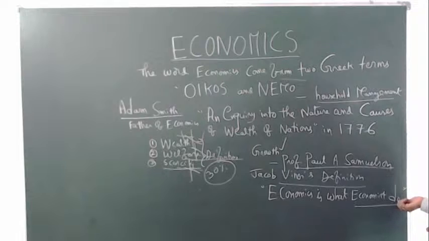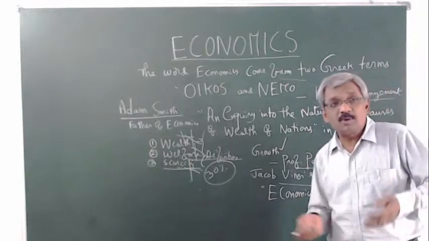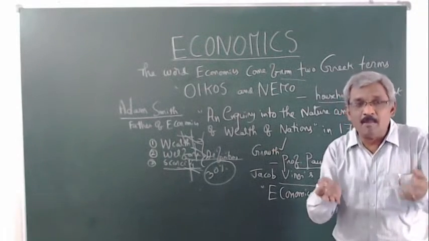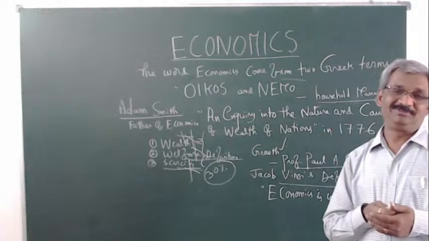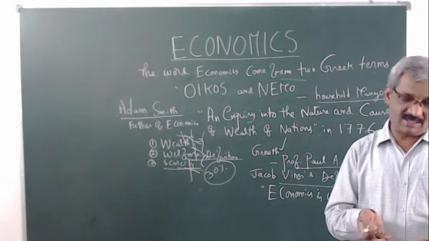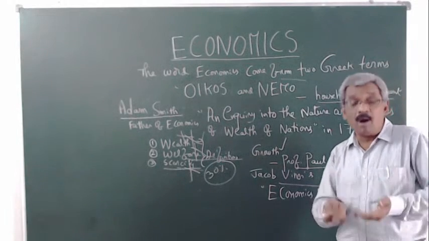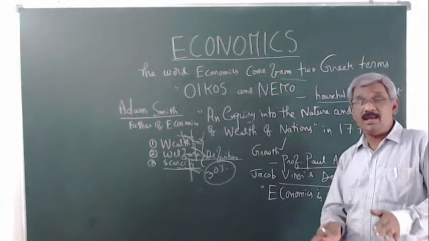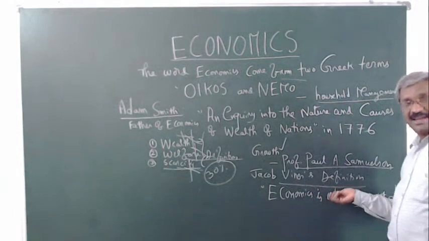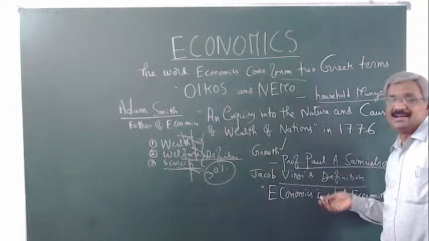These are the economists' main functions in any economy: what type of commodities to be produced. The commodities that people demand and want are the ones produced in our country or any country.